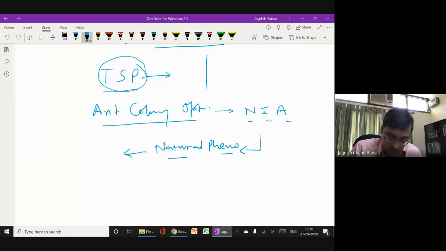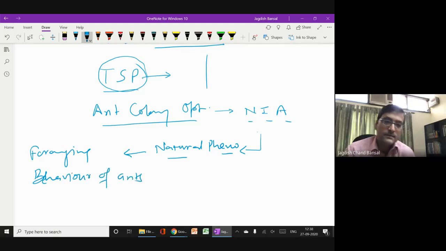And here, the natural phenomenon is the foraging behavior of ants. The natural phenomenon which inspired the development of this algorithm is the foraging behavior of ants.